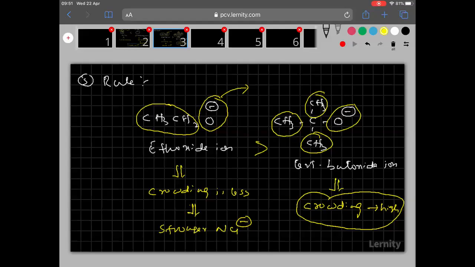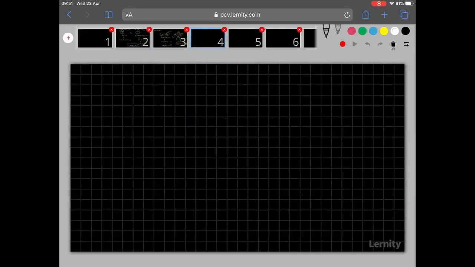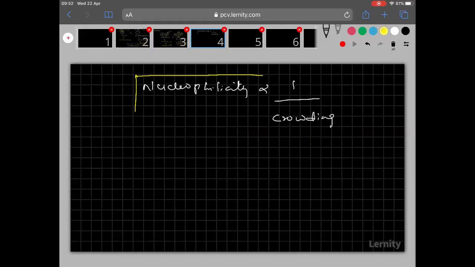Clear everyone? So what is the statement of this fifth rule? Let me give the statement of the fifth rule. Nucleophilicity is inversely proportional to crowding. Crowding is less means nucleophilicity will be more. Similarly, crowding is more means nucleophilicity will be less.